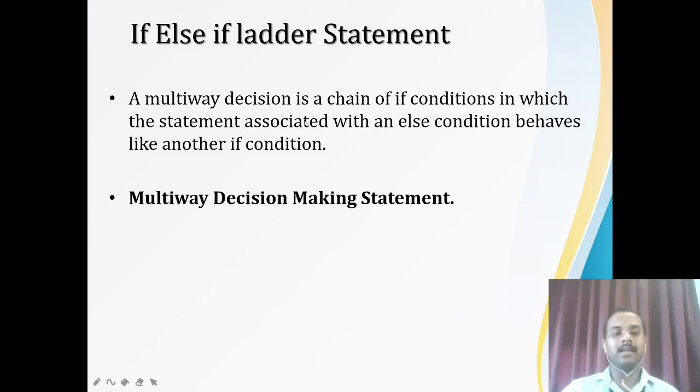If else if ladder. So while coming to here, you are going to have multiple conditions. You are going to have a chain of conditions. So when any condition is false, then you are going to have another condition. Okay, so this is called multi-way decision making.